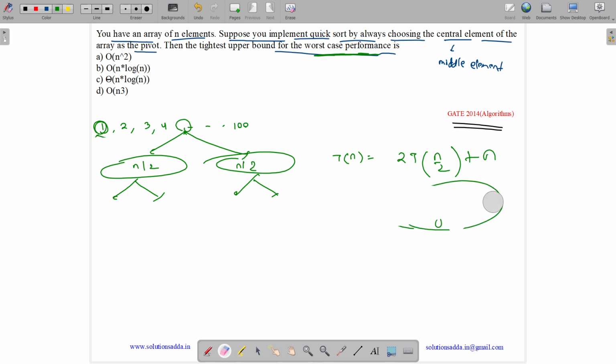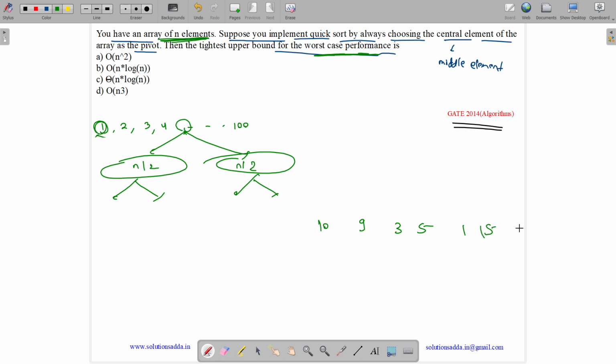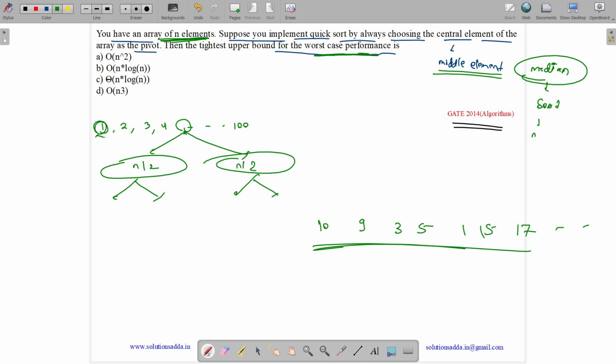Okay, but now see this question. In this question it is not given that the array is sorted. You are just given an array of n elements, so they can be in any order. We can have something like 10, 9, 3, 5, 1, 7, 15, 17, in random order. Now, can the worst case occur in this case? We are taking the central element, the middle element, not the median. If it was the median element, then what is the meaning of median? Median means first sort it and take the middle element. In that case, it will always be order of n log n. But here it is given the middle element. So can we have the worst case with the middle element?